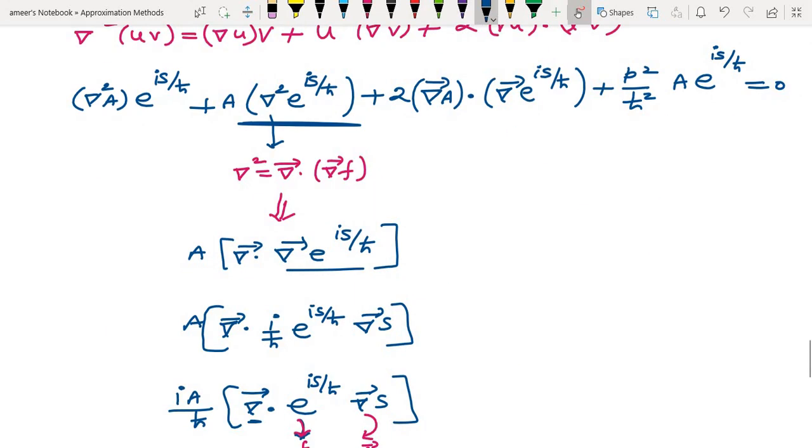So this term is over, this term is over, then these two terms. Better we copy those two terms directly.